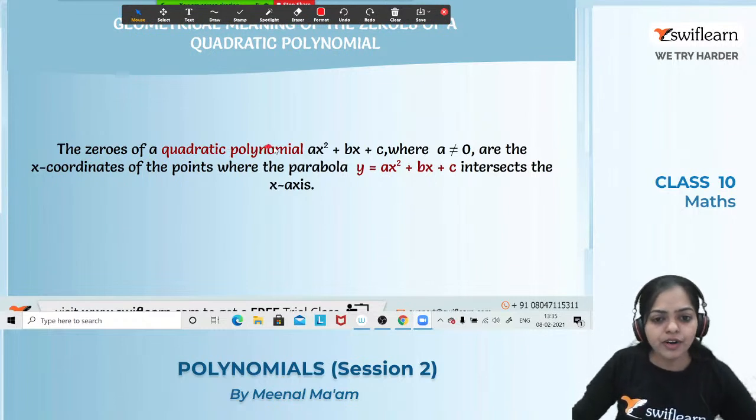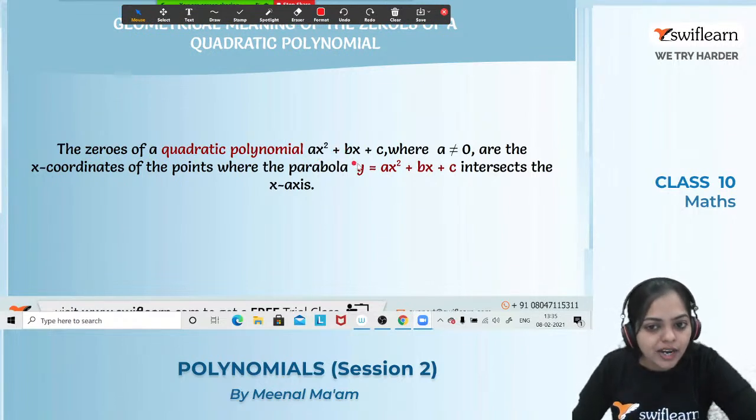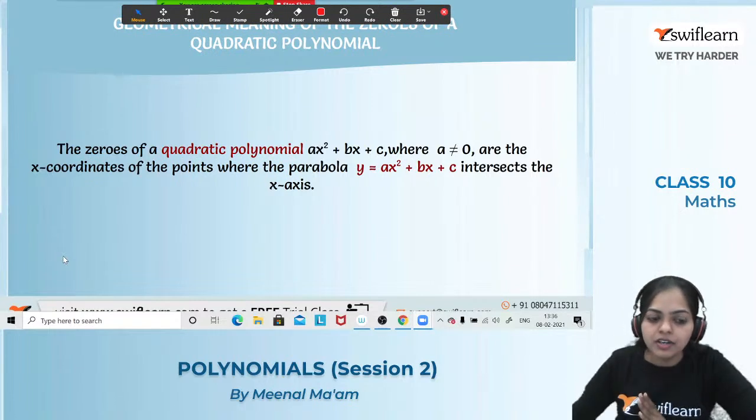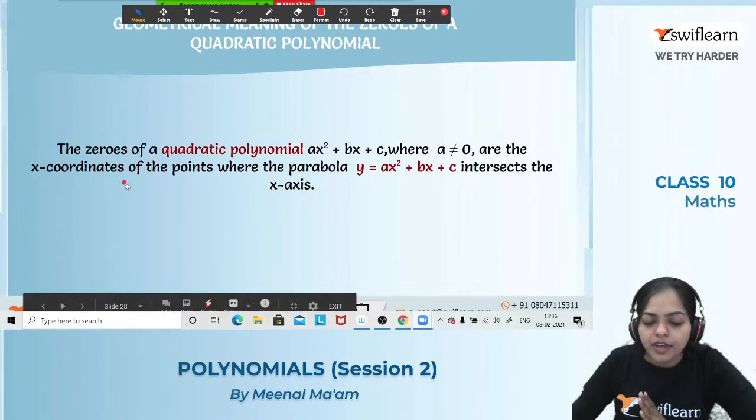The zeros of a quadratic polynomial ax square plus bx plus c, where a not equals to 0, are the x coordinates of a point where the polynomial y equals to ax square plus bx plus c intersects the x-axis. Means इसका भी 0 क्या होगा? x coordinate x axis को जहाँ पे कट कर रहा होगा आपका ग्राफ, पैराबोला का ग्राफ, those coordinates of x are what?